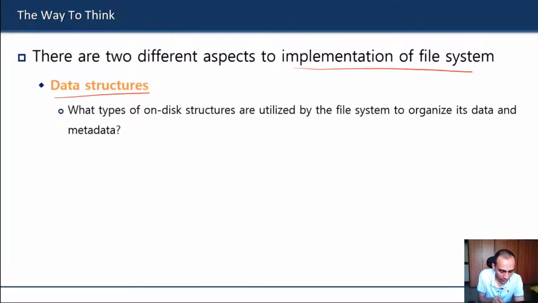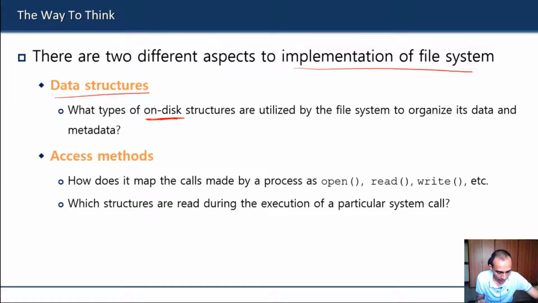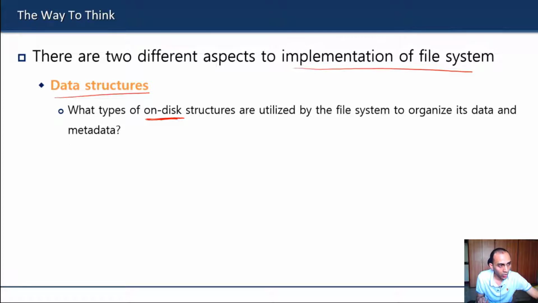And when we say data structures, these are not memory data structures, but on-disk data structures, used on the disk itself to manage the files and directories stored on the disk. Depending on what type of data structure we use, there will be some pros and cons, and that we will discuss today.